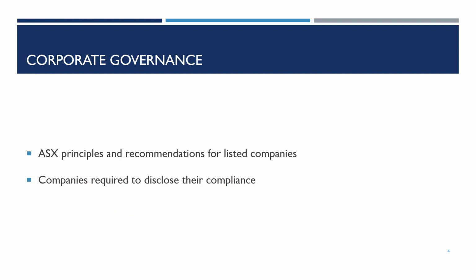In Australia, the ASX Corporate Governance Council published its Principles of Good Corporate Governance and Best Practice Recommendations in 2003 and updated them in 2007, 2010, 2014 and in 2019, which is the 4th edition. It's not expected that all listed companies will follow these guidelines. Instead, the ASX suggests that all companies consider the recommendations as a means or method to improve corporate governance structures, improve performance, and enhance accountability to shareholders and other interested parties.